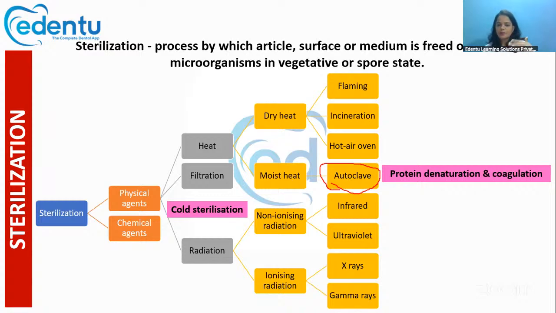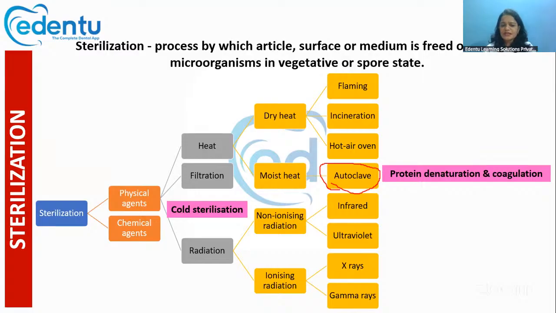So mainly protein denaturation and coagulation is happening. That's how the cells are getting destroyed. The protein is getting denatured and the protein is getting coagulated. That's how the bacteria is getting destroyed.